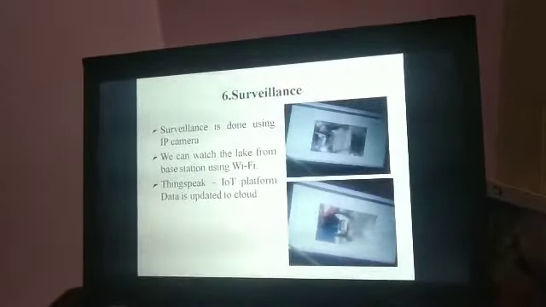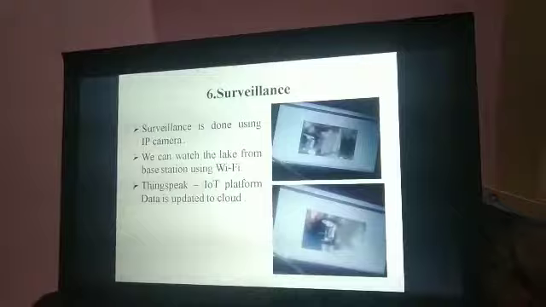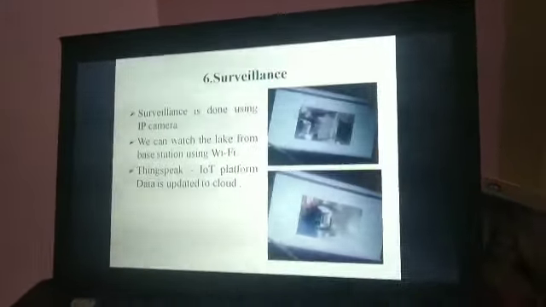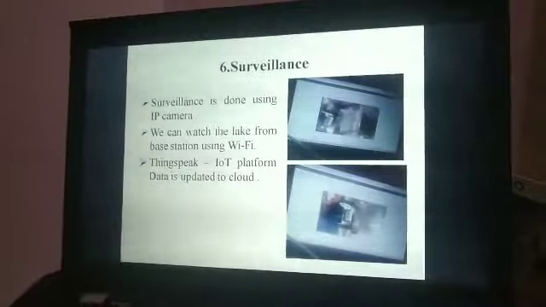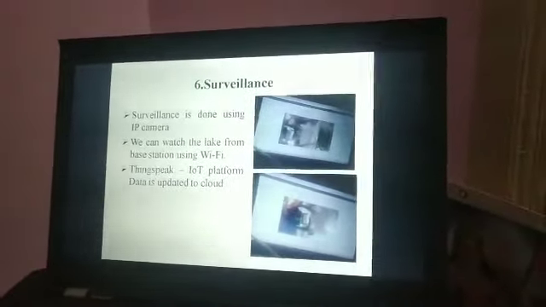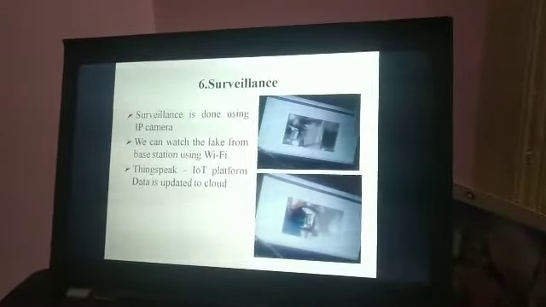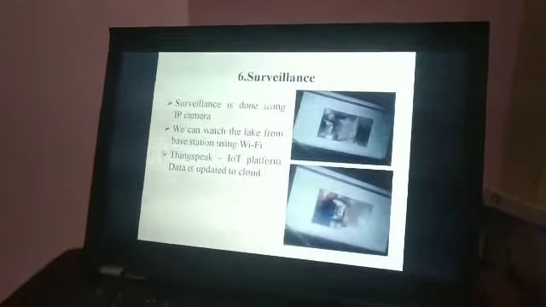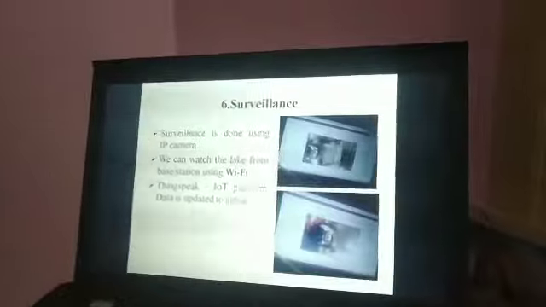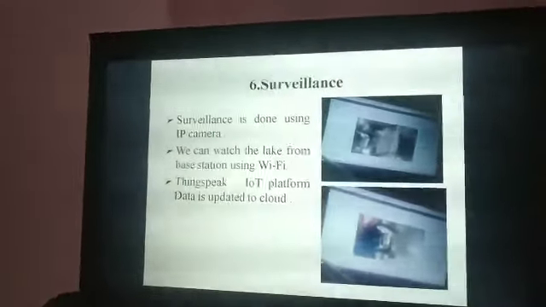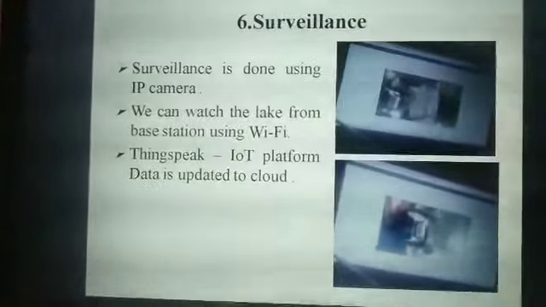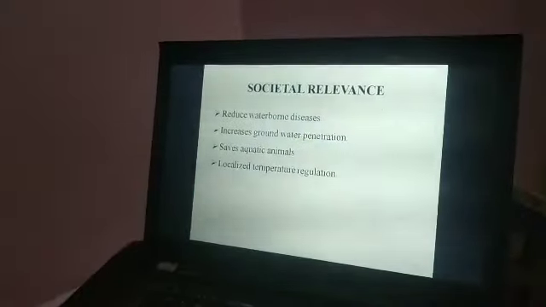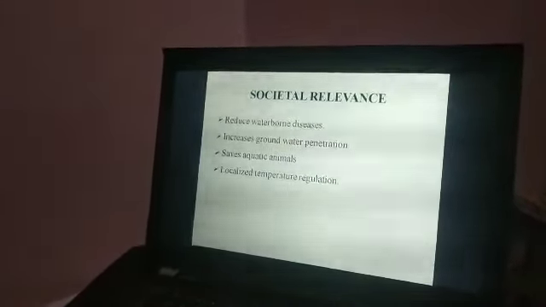And using Wi-Fi, we are doing this surveillance. The IP camera is used for this purpose. And ThingSpeak, as I said before, collects the data, analyzes it, and triggers the reaction. Okay, we'll move on to the next.